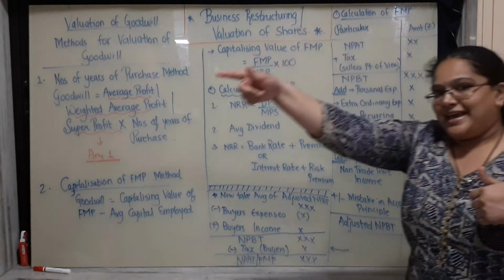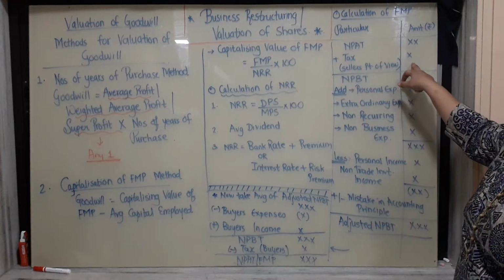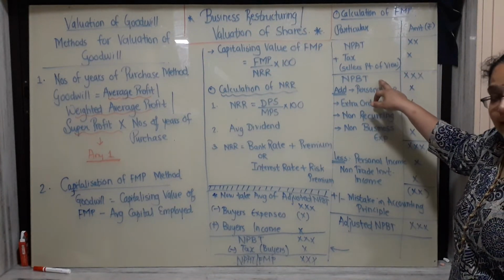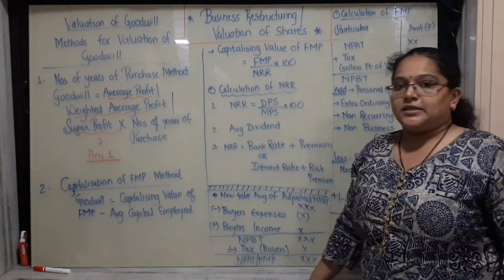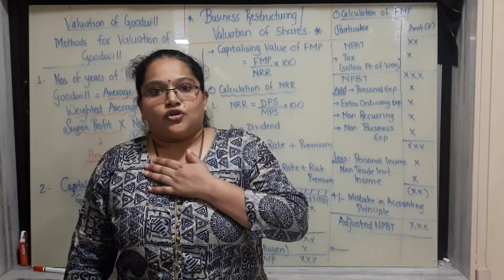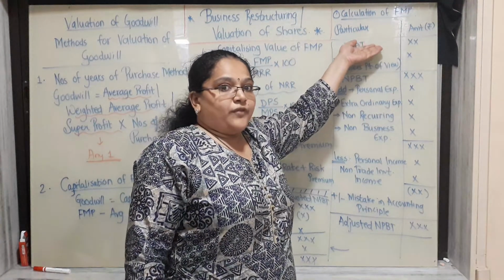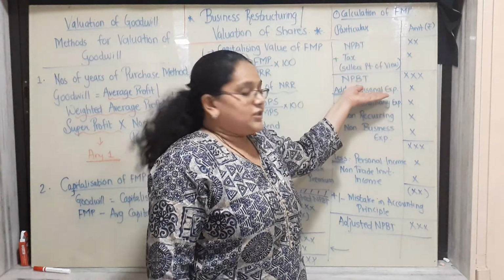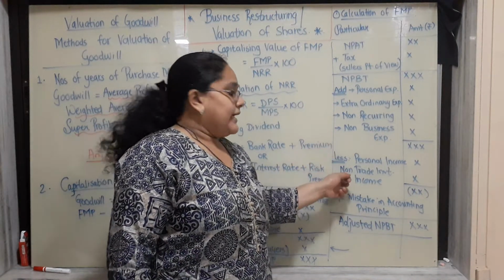Now here the seller is Mr. A, so whatever Mr. A's tax is, I will add back, and I will get net profit before tax. Then I will add back his personal expenses, because his expenses might not be my expenses in future. He might have shown less profit because of those expenses, so we find the original profit by adding back his expenses and deducting his income.